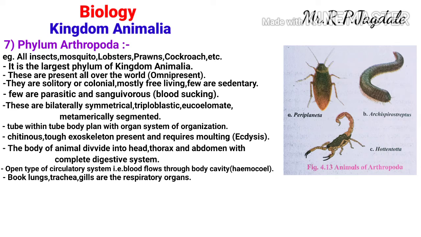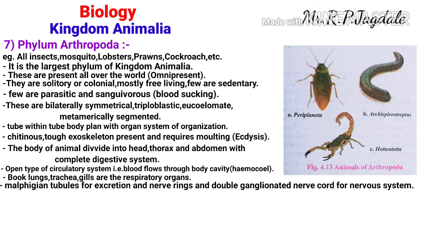Talking about the excretory system, for excretion in Arthropoda, Malpighian tubules are present. It is a characteristic feature of this phylum. For excretion, the presence of Malpighian tubules is the characteristic feature of the phylum Arthropoda. Then coming to the nervous system, there is a nerve ring and a double ganglionated nerve cord. The nerve cord is double ganglionated, and there is also a nerve ring.